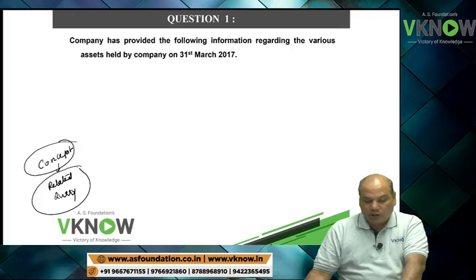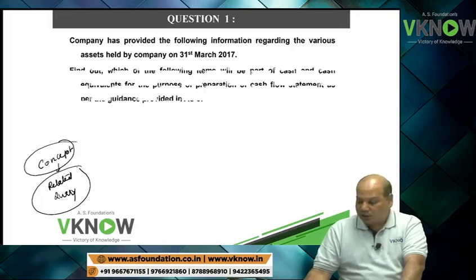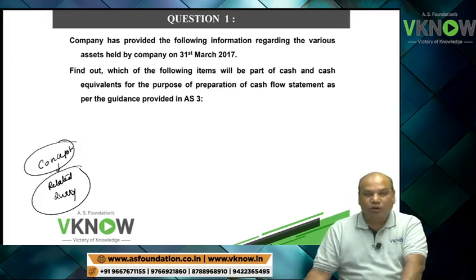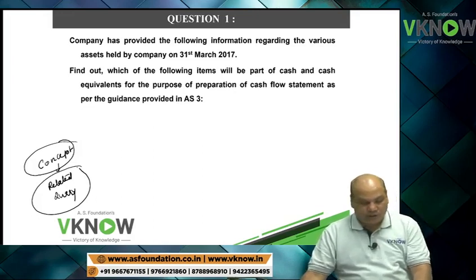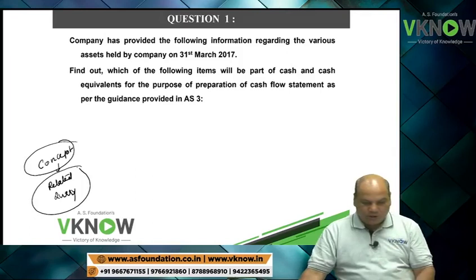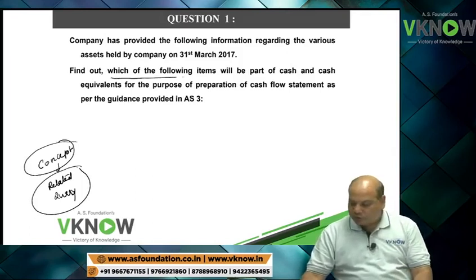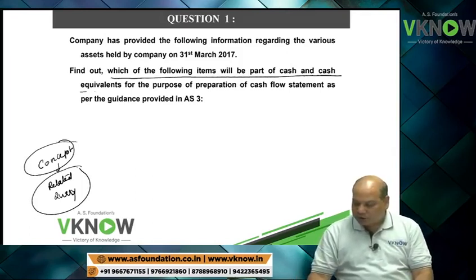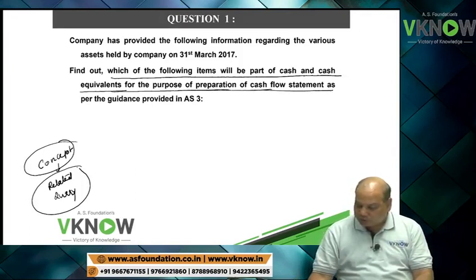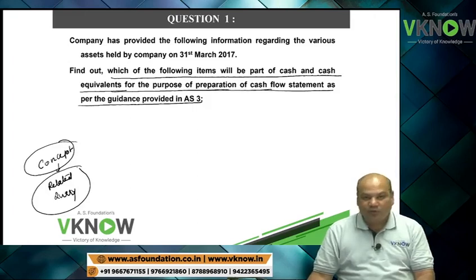Company has provided the following information regarding the various assets held by the company on 31st March 2017. Find out which of the following item will be part of cash and cash equivalent for the purpose of preparation of cash flow statement as per the guidance provided in AS3.